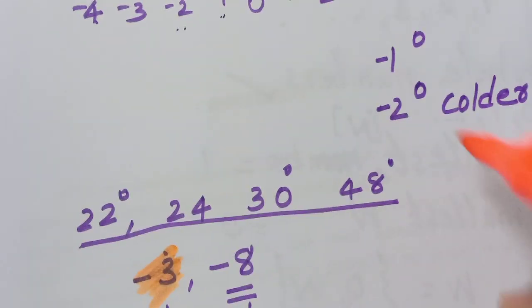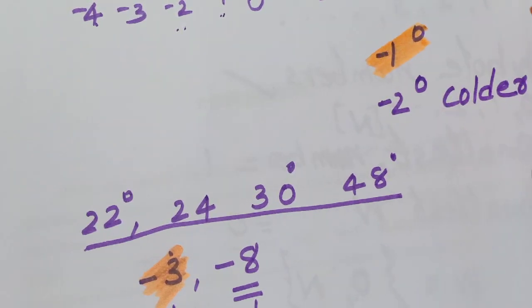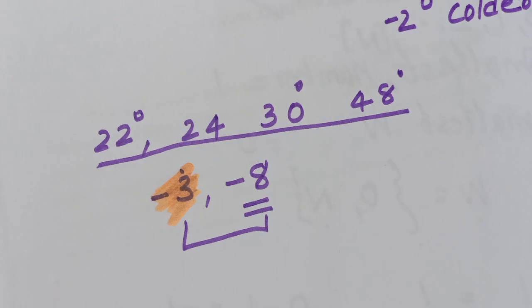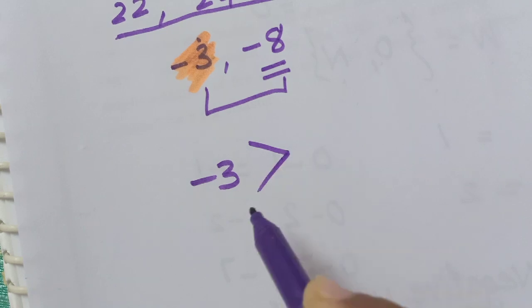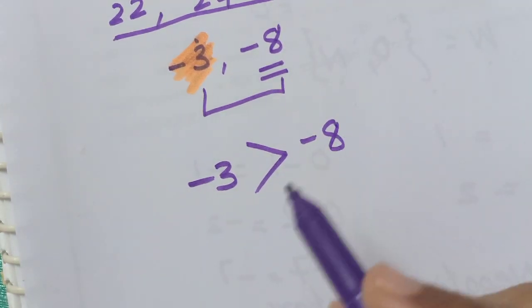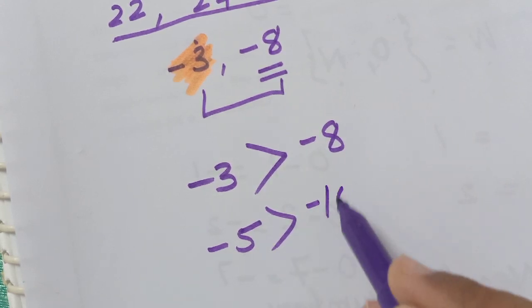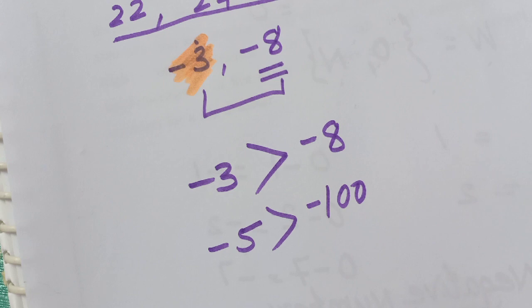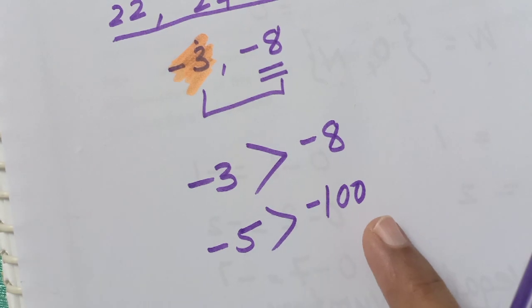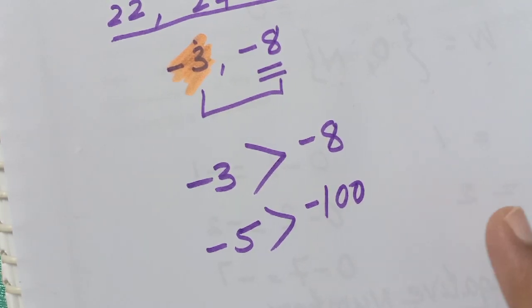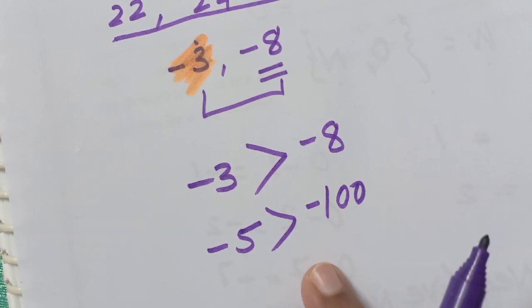Right. And here, minus 1 is the bigger number. Understand? So, we can write like this. Minus 3 is greater than minus 8, or minus 5 is greater than minus 100. So when the number is becoming big, like 8, 9, 10, 100, the value reduces.